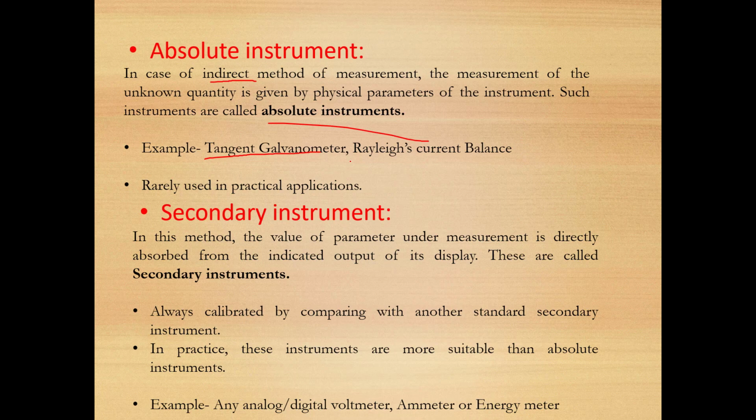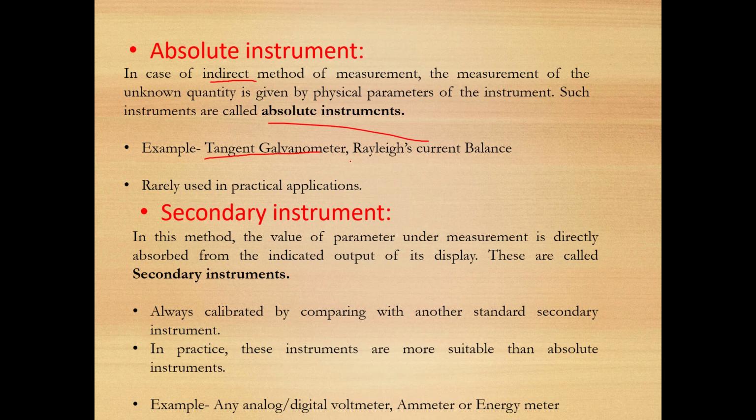Now this deflection angle theta depends upon the current passing through the galvanometer. So we are measuring current, but while measuring current we are using the deflection of the mirror, right? So you see these physical parameters are being used to measure an electrical quantity. So this is an example of the indirect method.